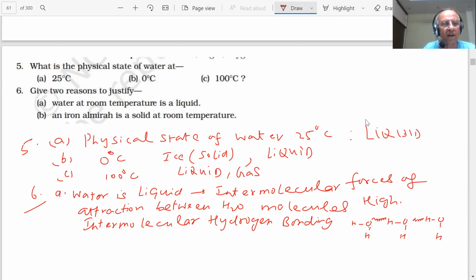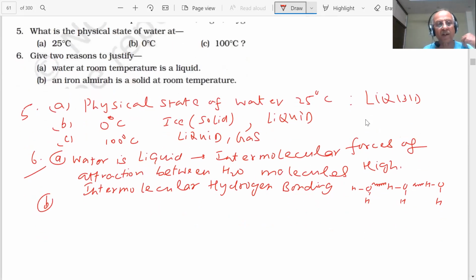Yes. Okay, next answer. An iron almara is solid at room temperature. How will you justify it, student? Sir, it has definite shape, distinct boundaries, and fixed volume. The almara has definite shape. What else? Distinct boundaries.